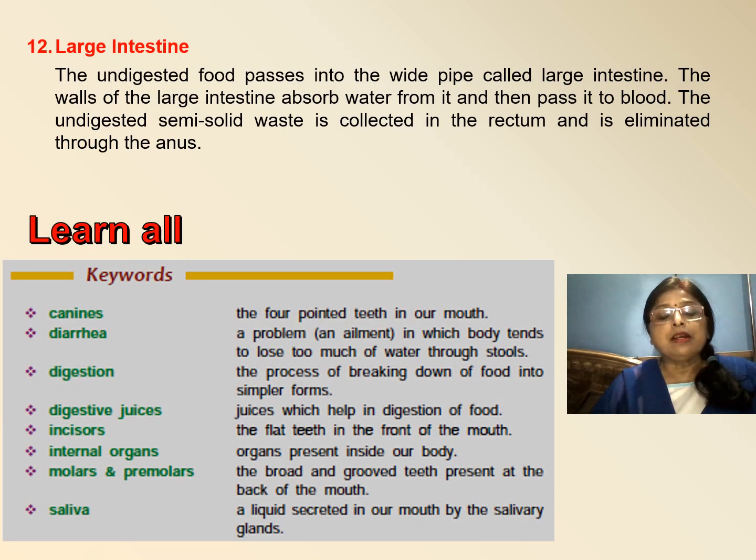Next topic is large intestine. The undigested food which has not been digested comes into the white pipe called large intestine. The walls of the large intestine absorb water and then it passes to the blood. The undigested food is collected in the rectum and it is eliminated through the anus. In this way, this is all about the short notes.